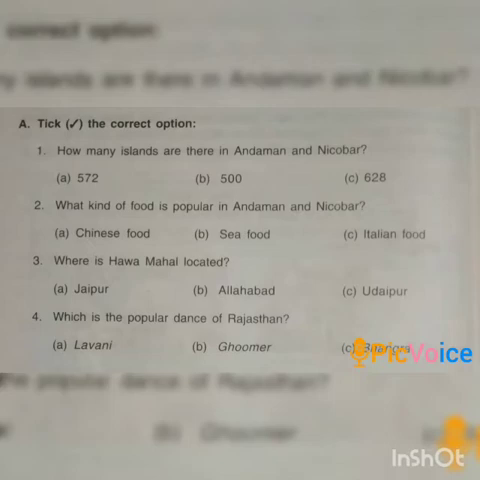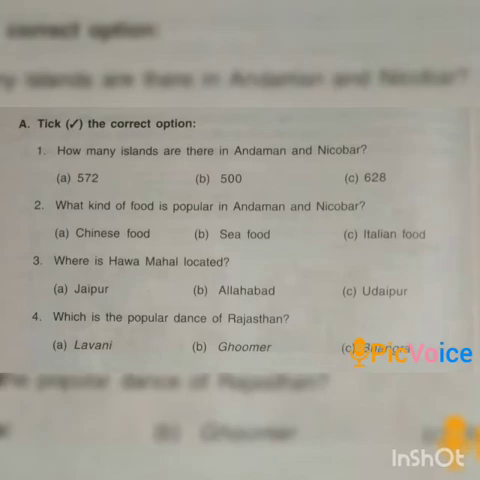Now coming third number. Where is Hawa Mahal located? Options are Jaipur, second Allahabad, third Udaipur. Correct answer is Jaipur. Hawa Mahal is located in Jaipur.